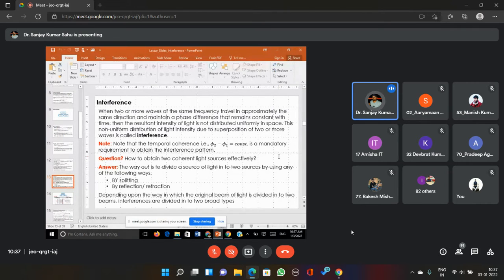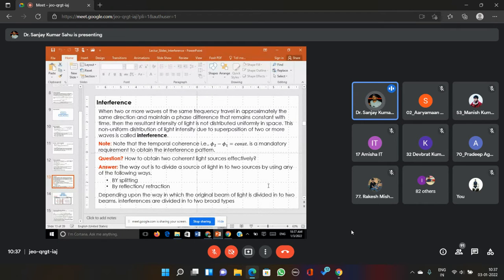Now, how to obtain two coherent light sources effectively? Because it's very difficult to obtain two coherent light sources independently. Suppose you are taking two different torches or two different laser lights. However much precaution you take, you cannot claim that the two independent sources are coherent with each other. So in order to get two coherent sources, there are two ways. Okay, there are two ways in which we can obtain two coherent sources.